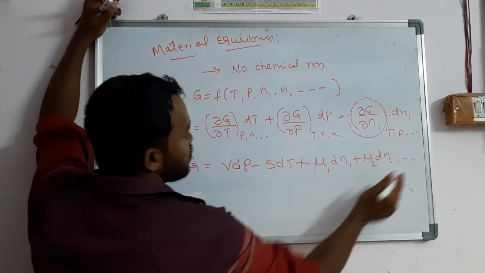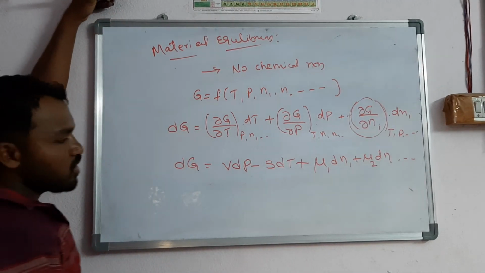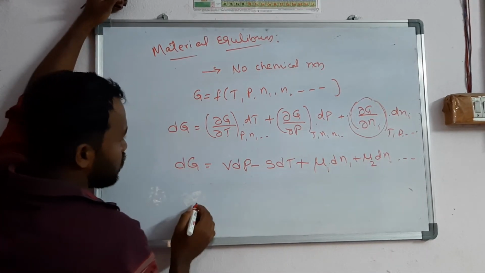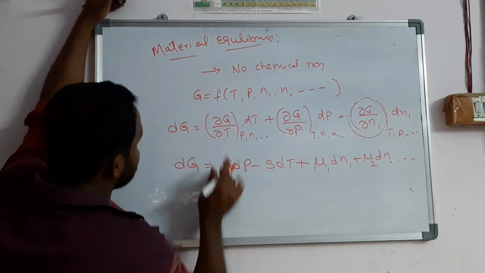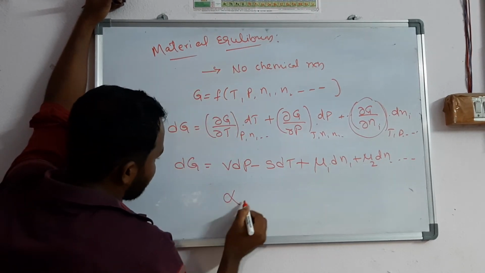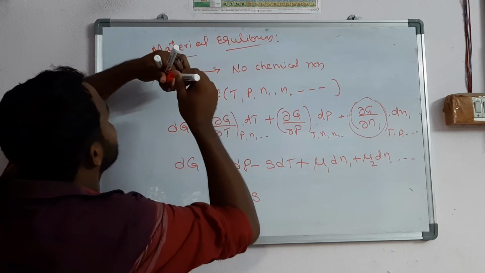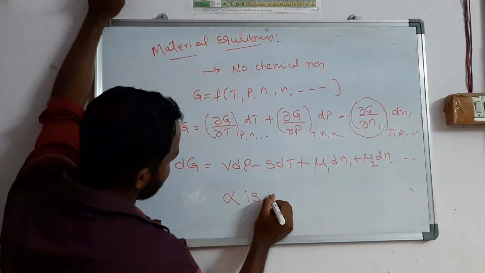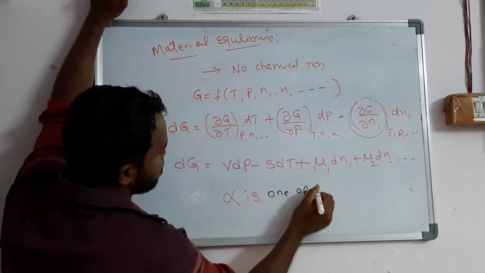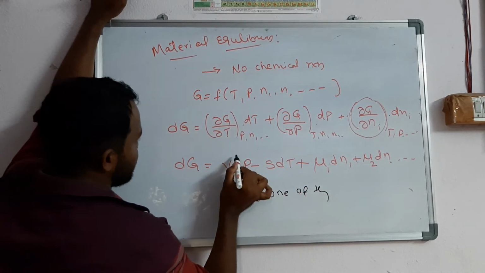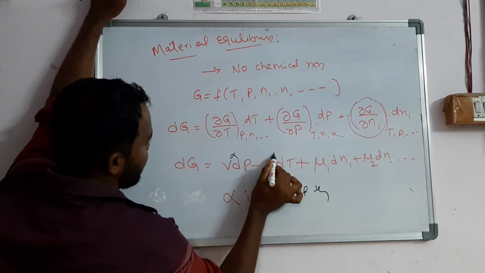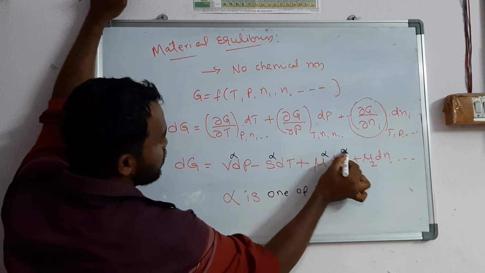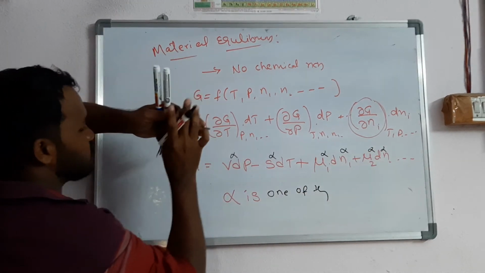Now, in material equilibrium, if alpha is one of the phases, you should take alpha here: V alpha, S alpha, mu1 alpha, all with alpha as one of the phases.